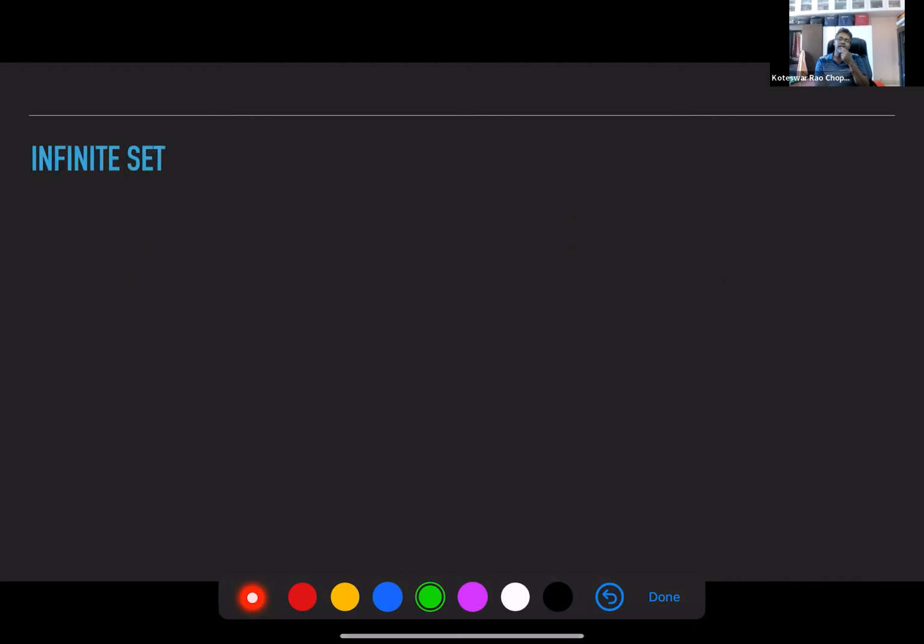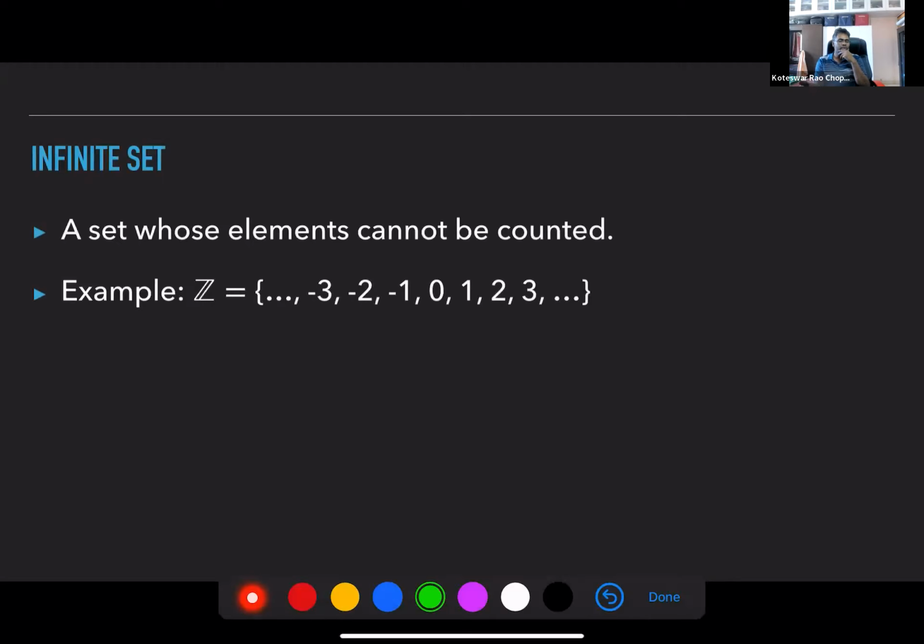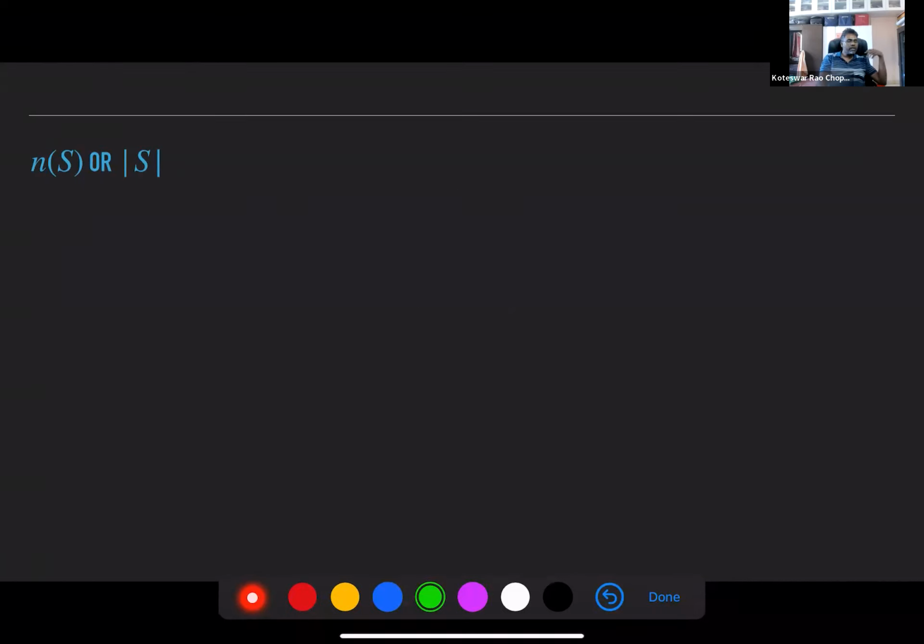What is an infinite set? Natural numbers. Natural numbers is an infinite set. You have many numbers, so the set of those elements cannot be counted. For example, you don't know what that is, right? Some large number with a negative sign becomes a very small number. And then you have 0, 1, 2, 3, and so on. It's infinite. Now again, a few more symbols. These are important. You have to understand this. These two mean the same thing, guys.